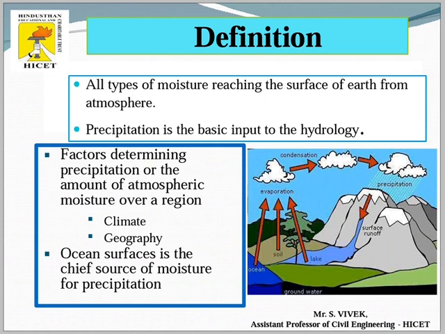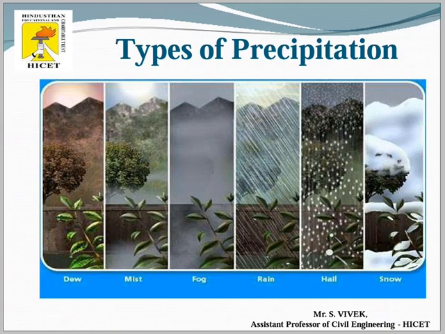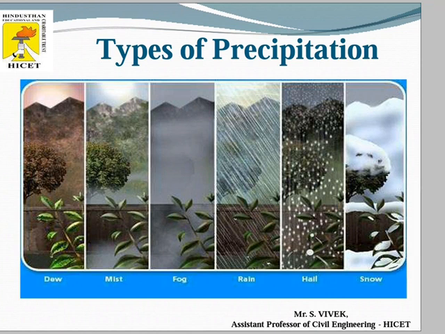Next we can see the different types of precipitation which come to the surface of the earth. That is very essential to see here. The different types of precipitation are dew, mist, fog, rain, hail, snow, and several others. We can see one by one how each is formed, from which condition it is formed, and what its characteristics are.